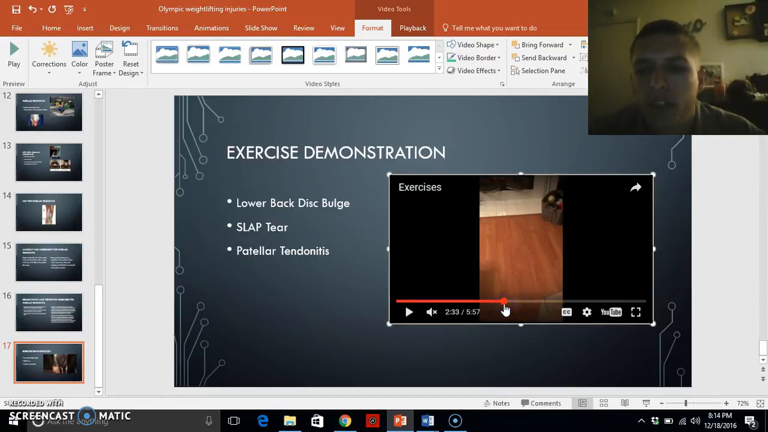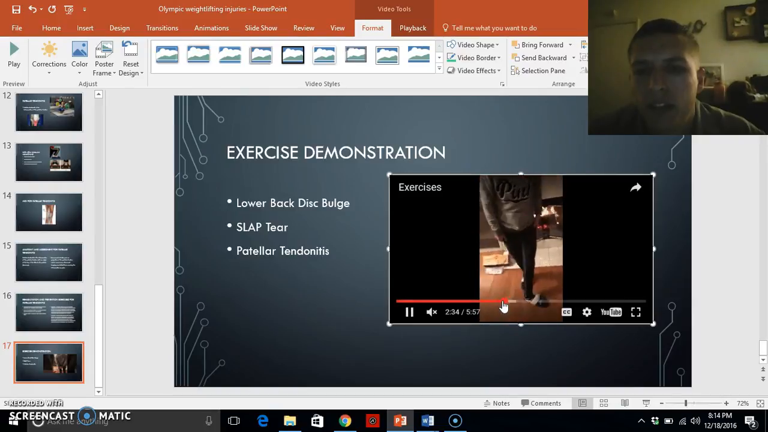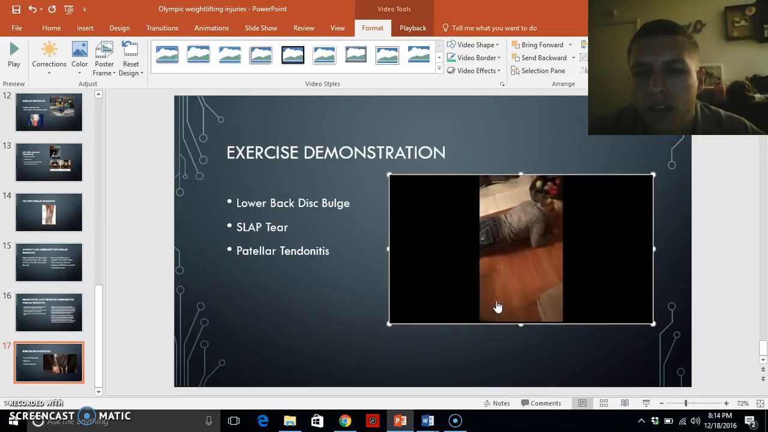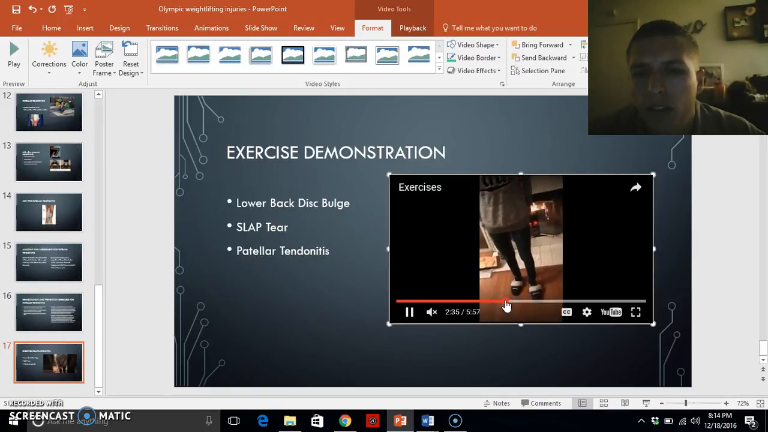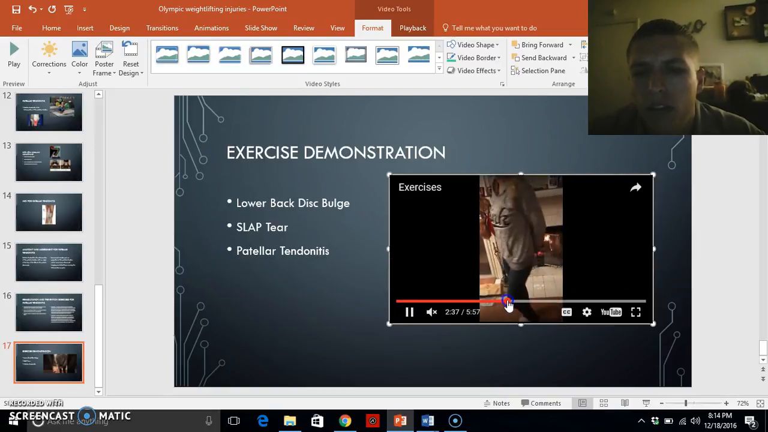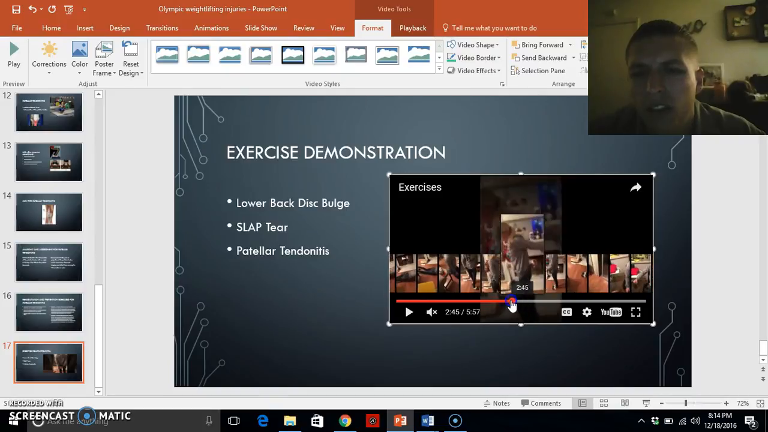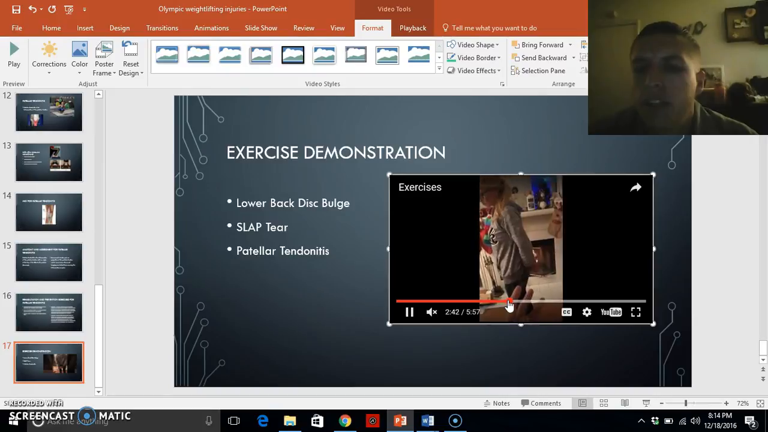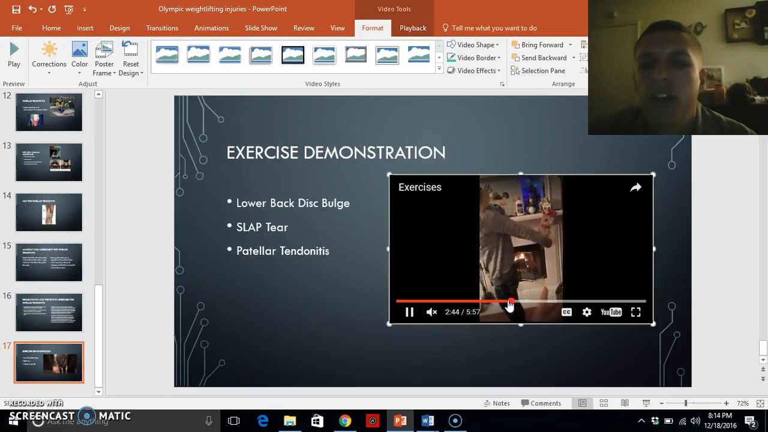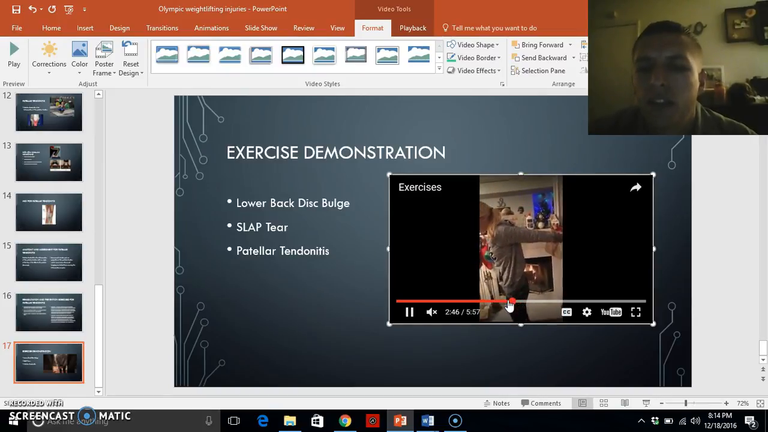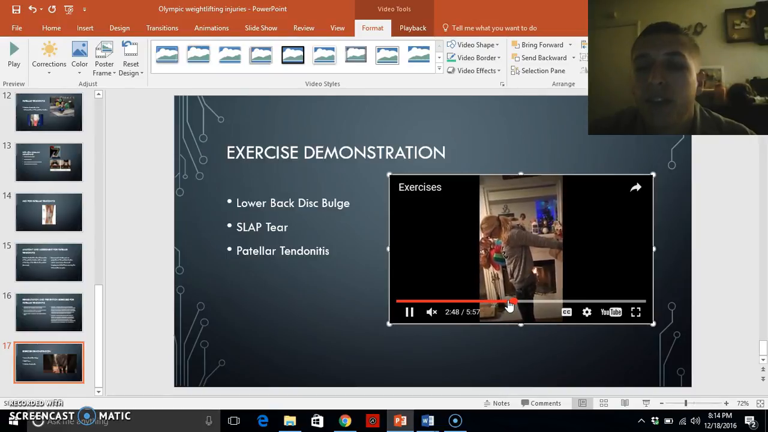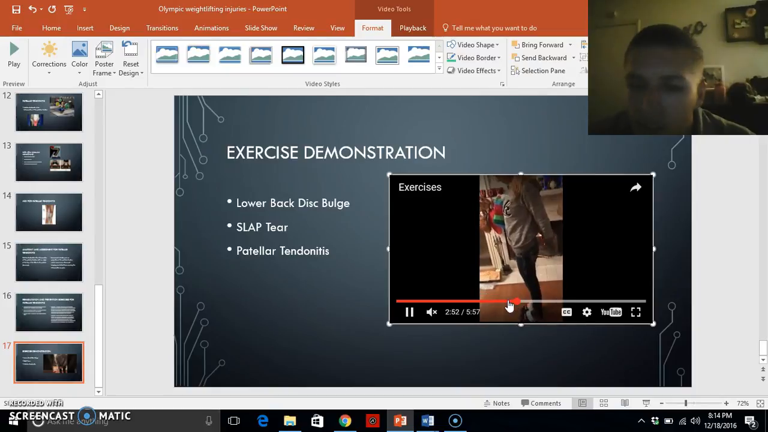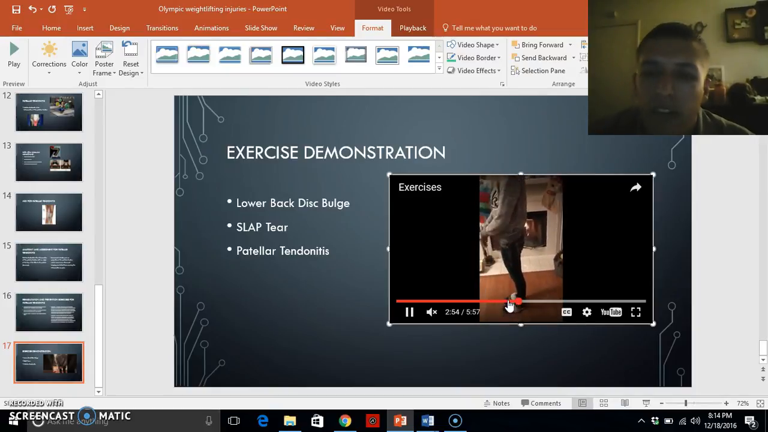One exercise I forgot to mention for the SLAP tear. So this is the arm clasp here. This is really focusing on mobility, but see how she can grasp her hands behind her back and raise up? That's going to stretch out that posterior deltoid there. Be able to heal that whether you've had surgery or you're just rehabbing that SLAP tear.